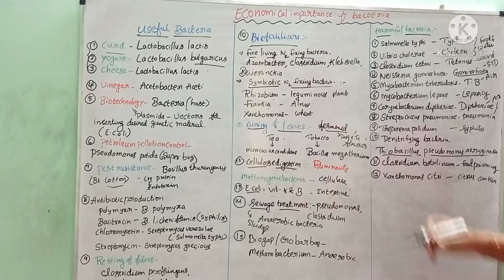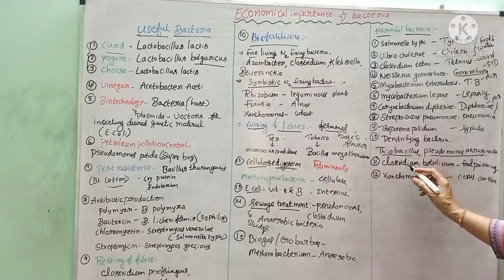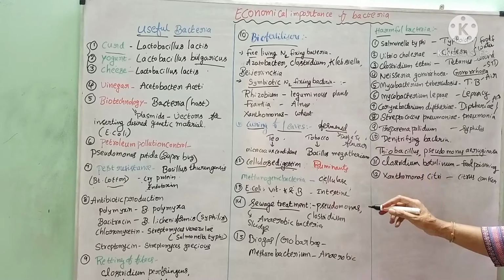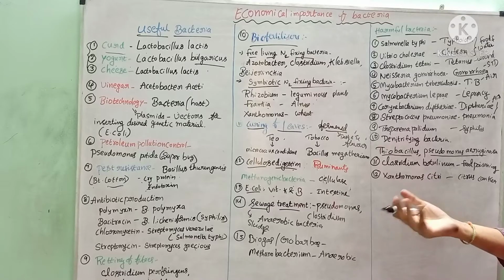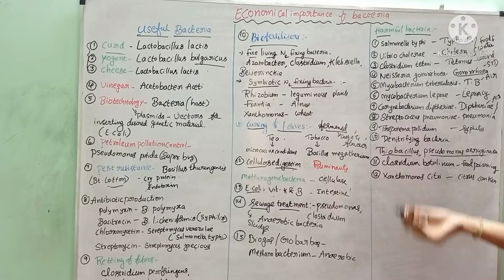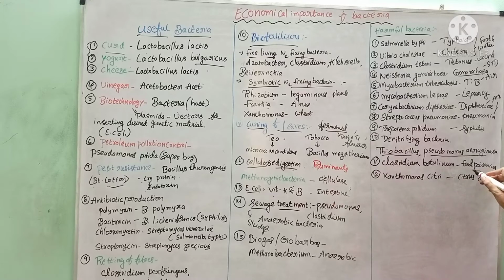It releases some spores into the food. When that food is heated, from those spores the bacteria release some toxins. When we eat that food, we get food poisoning. So that is highly fatal.